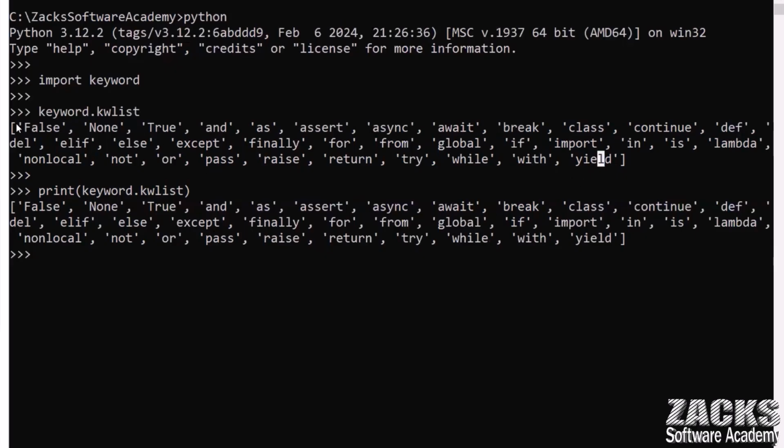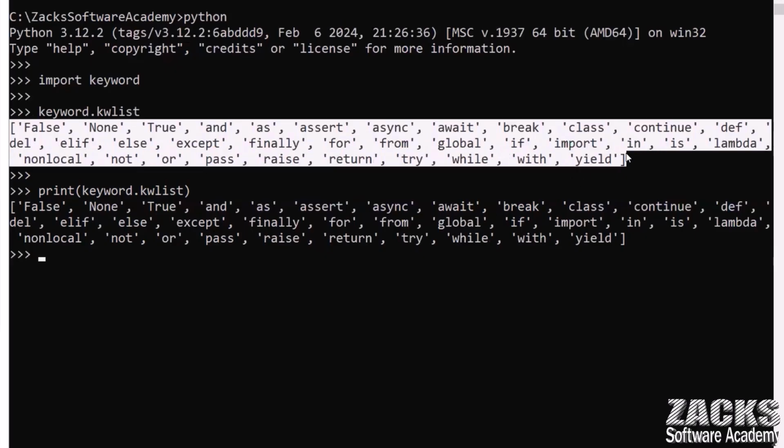So right now there are 35 keywords in Python. Please, no need to memorize any keyword. Automatically you will be able to keep them in mind.